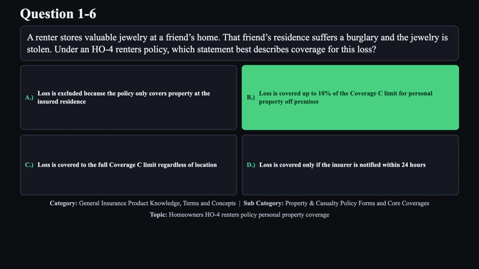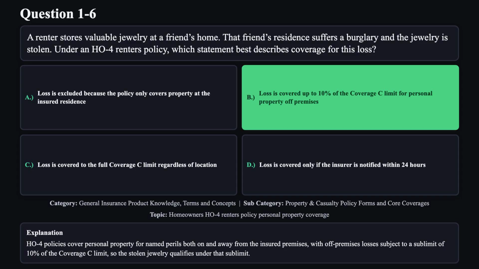The correct answer is B. HO4 policies cover personal property for named perils both on and away from the insured premises, with off-premises losses subject to a sublimit of 10% of the coverage C limit. So, the stolen jewelry qualifies under that sublimit.